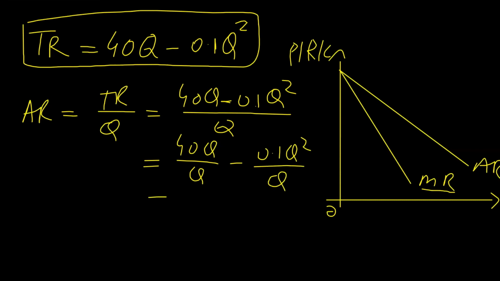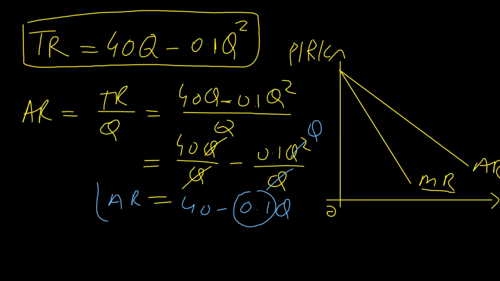And if we further simplify it, we can cancel out Q with Q, and we can also cancel out this Q with this Q. So Q square divided by Q will be equal to Q. So the answer is 40 minus 0.1Q. This 0.1 is the slope of average revenue. So overall average revenue is 40 minus 0.1Q, but 0.1 is the slope of average revenue.